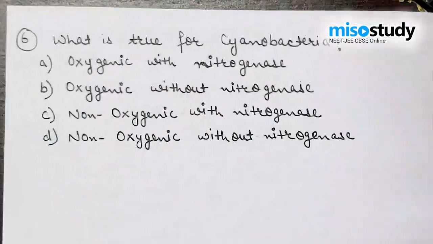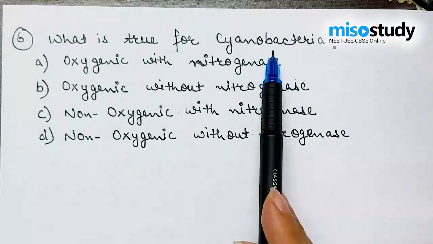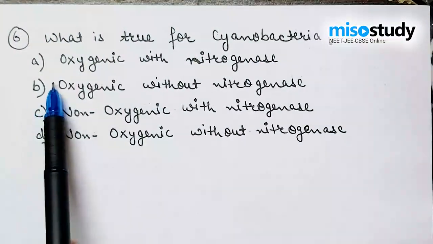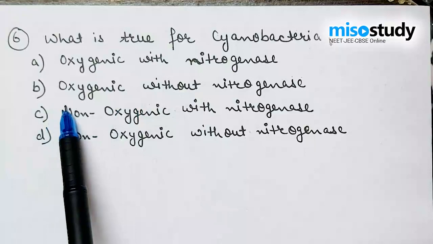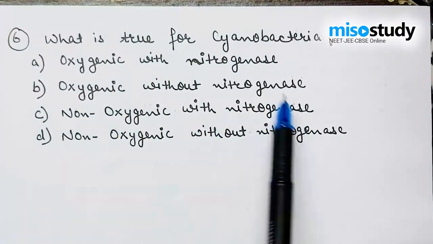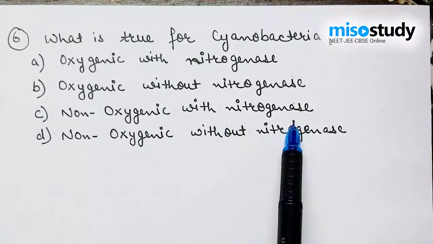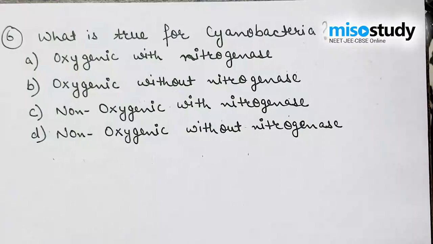The next question is, what is true for cyanobacteria? As we all know, cyanobacteria is also known as blue-green algae. Here option A is oxygenic with nitrogenase, option B is oxygenic without nitrogenase, option C is non-oxygenic with nitrogenase, and D is non-oxygenic without nitrogenase.